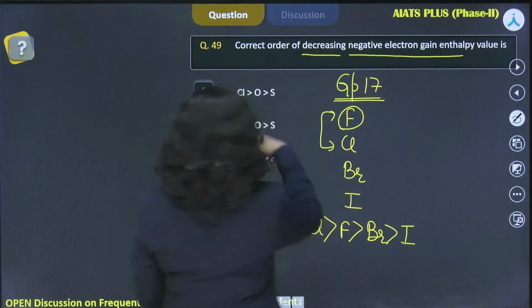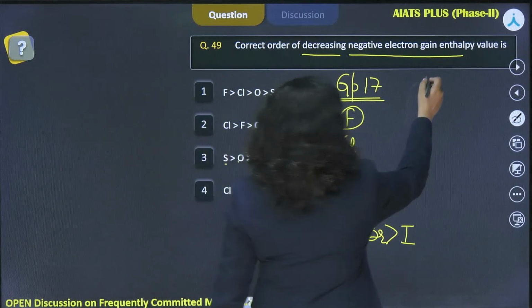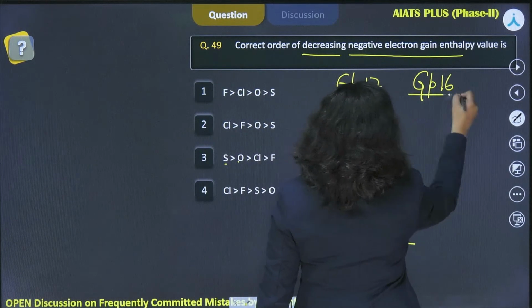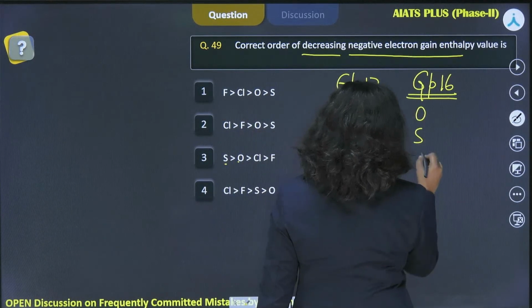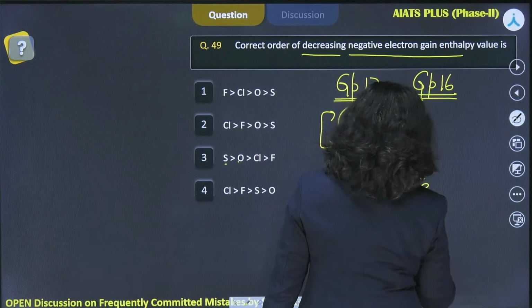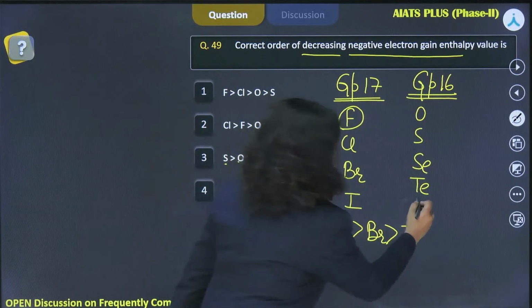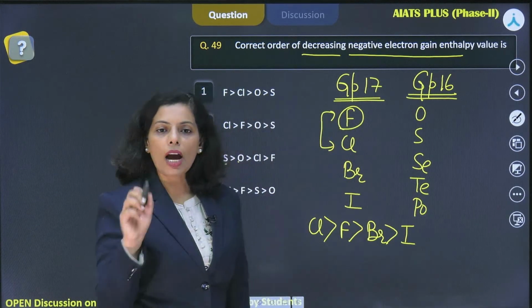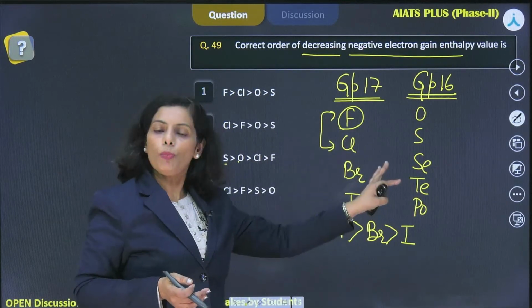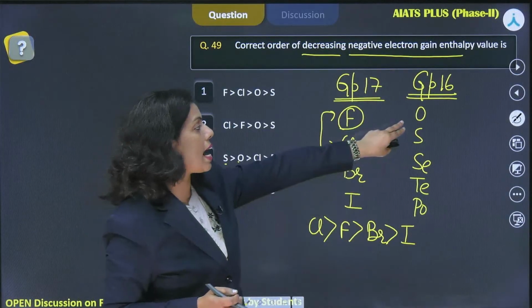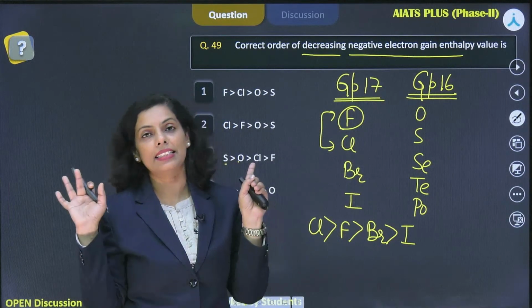Now in the same way, if I'm looking at the elements given here, oxygen and sulfur are also there. So we have to look at group 16 as well. In group 16, the first element is oxygen, then sulfur, selenium, tellurium and polonium, right? My question is, what about this group? In this group also a similar trend is followed. Oxygen has small size, more interelectronic repulsion. So negative electron gain enthalpy is less in this case as well.